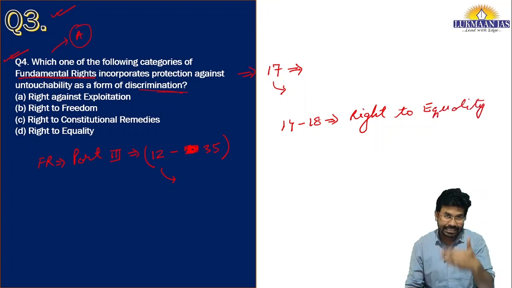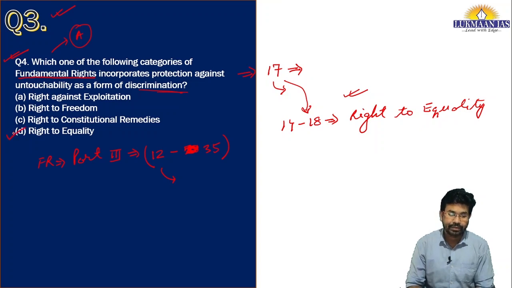There are 6 categories of fundamental rights in the Constitution of India. One of the categories is the right to equality. Article 17 is part of the right to equality. So the correct answer for this question is D, which is the right to equality. Other options are not correct, but we are going to discuss all categories of fundamental rights. This is the first category of fundamental rights, from Article 14 to 18.